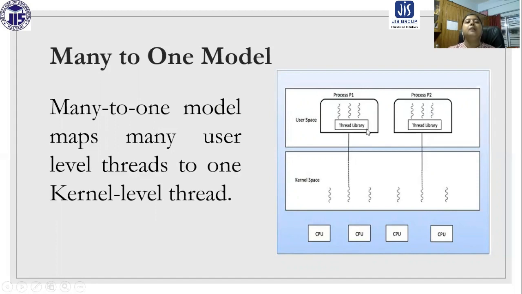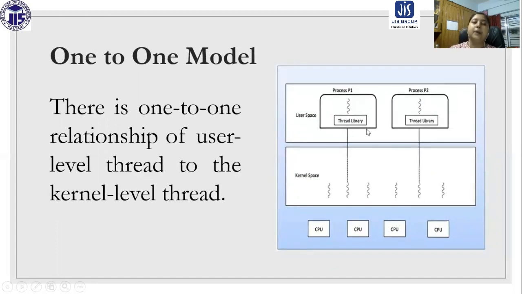Now the last one, that is the one-to-one model. Here for one user level thread, we have one kernel level thread. So the relationship is one-to-one. One user level thread is associated with one kernel level thread. So these are the models.